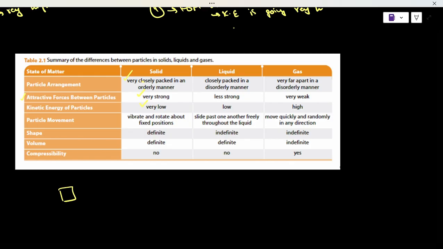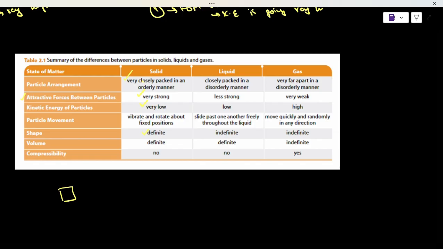Volume: definite really means that the shape is fixed. Definite means that it's not going to change. Same goes for the volume, right? So the volume for a solid will always remain the same. The volume of the bed will always remain the same. It's not going to change in air. Now, compressibility, what does that mean? Compressibility means if I apply a lot of pressure, if I press something down very hard, is it going to compress? It does not. A solid in this case does not compress.